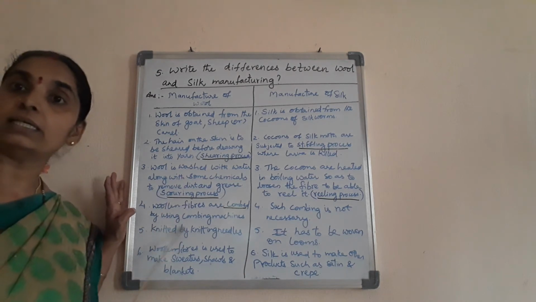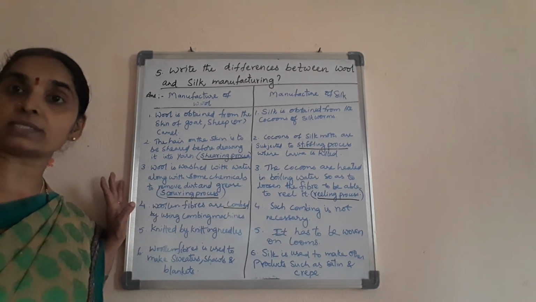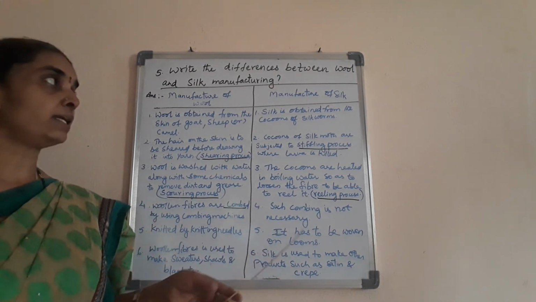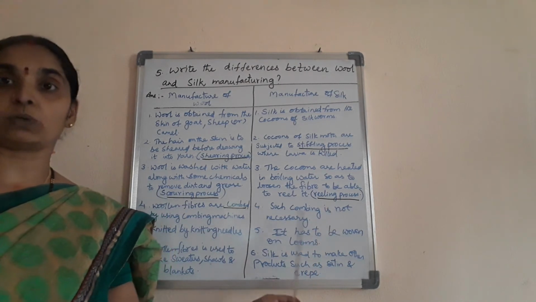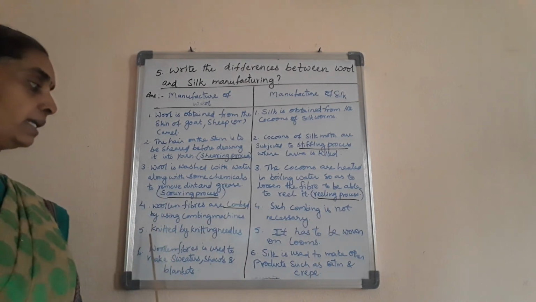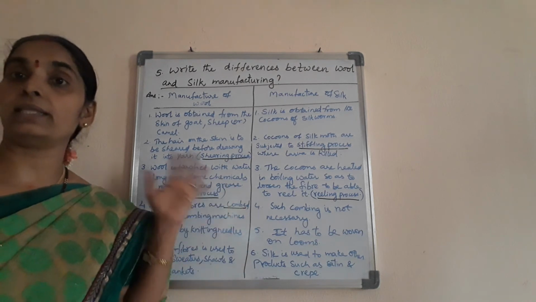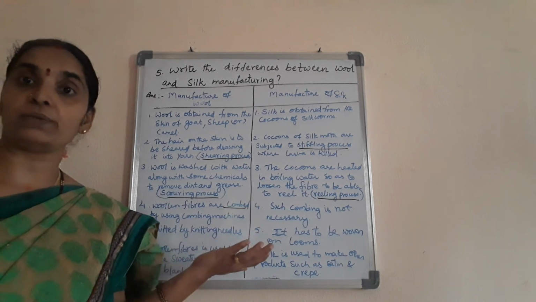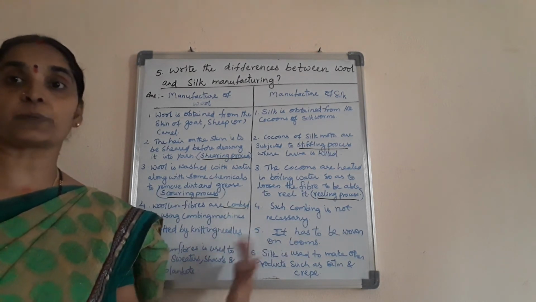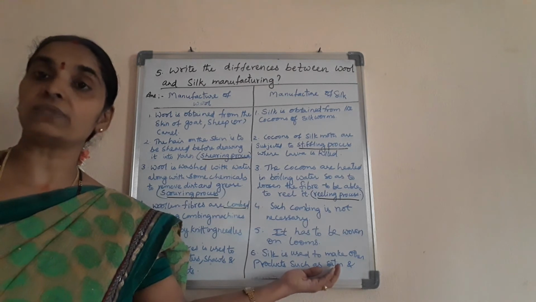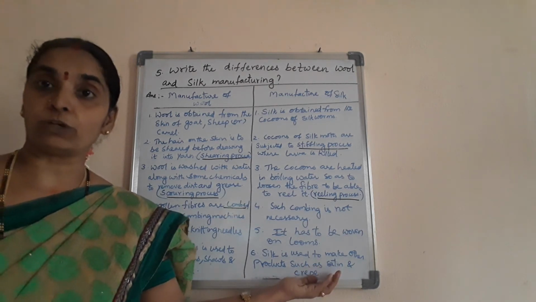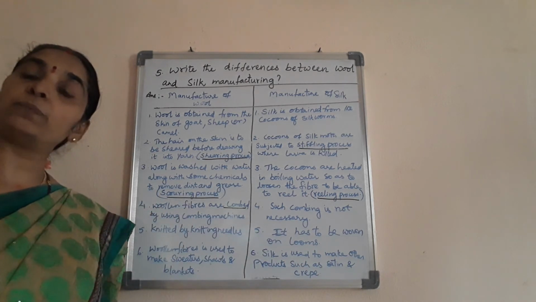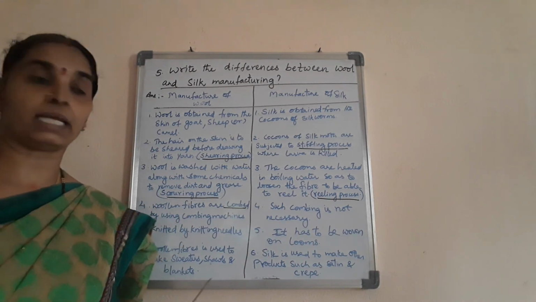Next, in the manufacture of wool, the combing process is done to remove the knots formed after the scouring process, whereas in the manufacture of silk, no such combing process is carried out. And the knitting process is done in wool manufacture. That is, handmade sweaters can also be made using knitting needles. Such a process is not carried out for silk, which can only be woven on looms. But wool can be manufactured both on looms and using knitting needles.